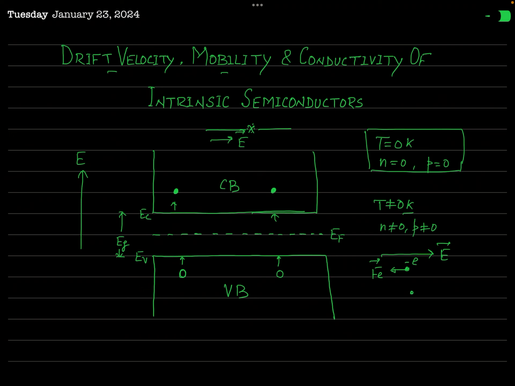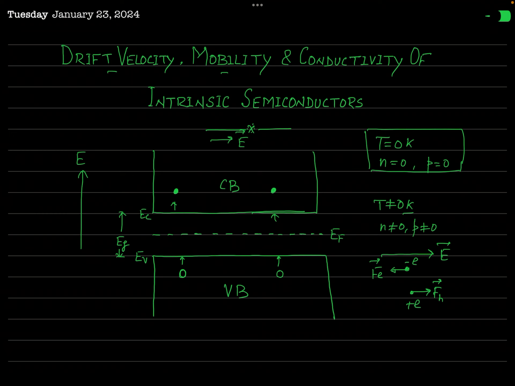On the other hand, this hole has equal positive charge, and as it has positive charge, the force experienced by the hole, that is Fh, is parallel to the electric field.